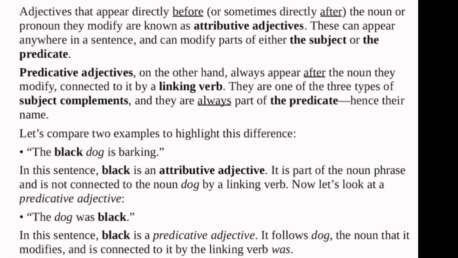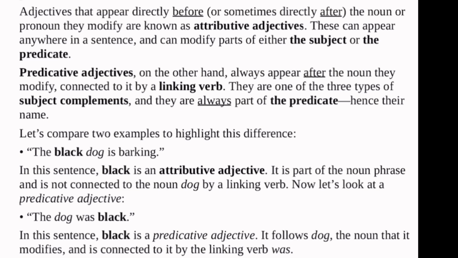Predicative adjectives, on the other hand, always appear after the noun they modify. And they are connected to it by a linking verb. By now, you already know what a linking verb is. Or if you do not know, go through my YouTube channel. You are going to see an extensive video on linking verbs or auxiliary verbs. So they are connected to it by a linking verb. And they are of 3 parts: the subject, complement, and all. But let us not go into that detail.